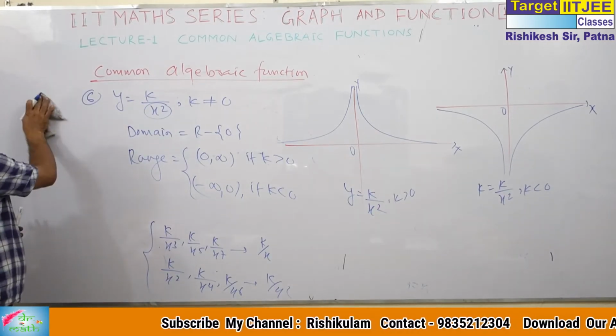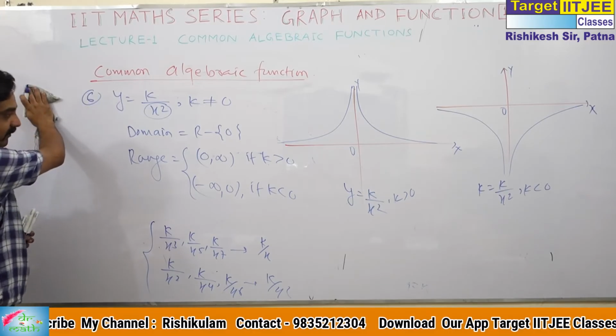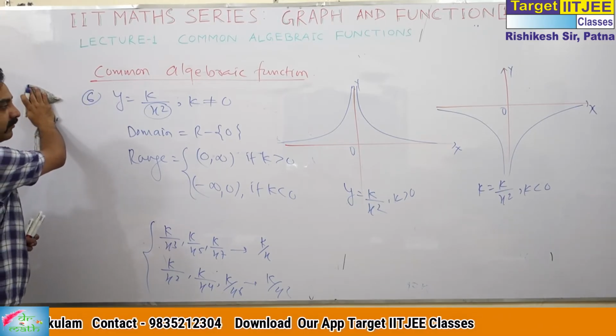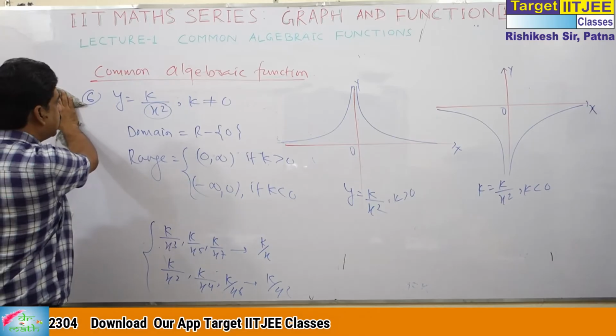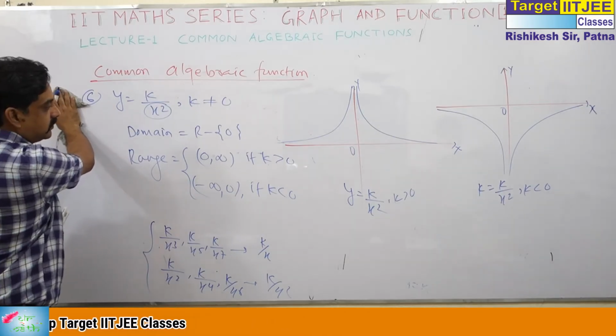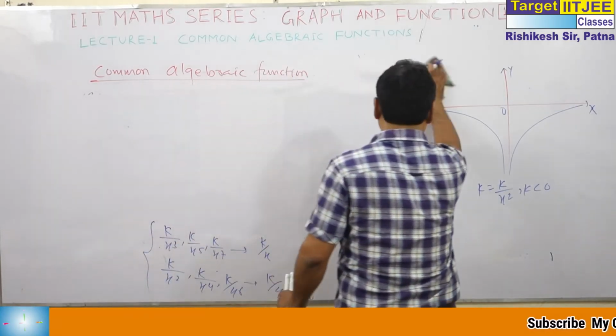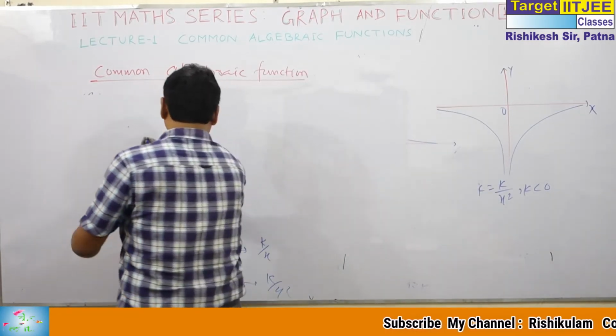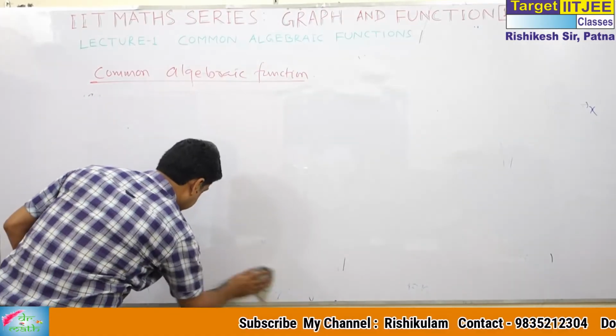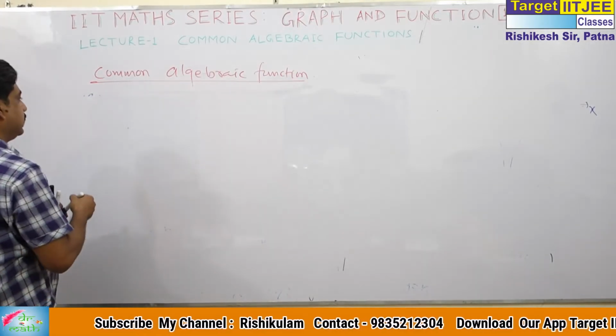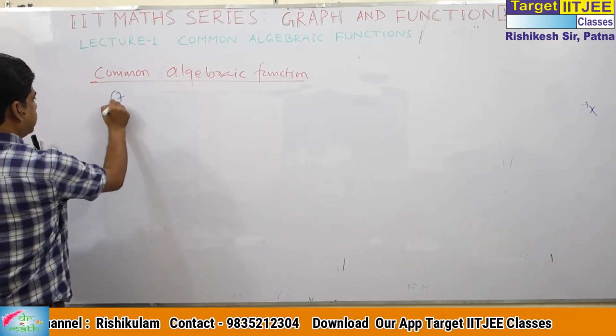Moving to the next one. I have covered almost all the powers of k. Now I come to the graph of the modulus function.